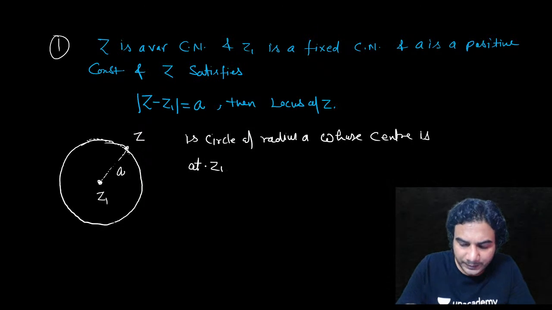This is the first very basic equation which most probably you all know.